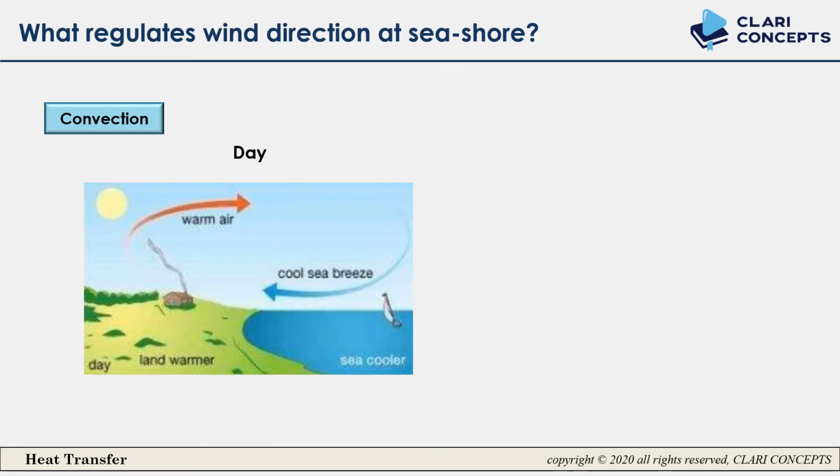As the temperature increases, the density decreases and they move upward. So warm air will move upward, and someone needs to come downward. The molecules closer to the sea will move towards the land, and this is how a clockwise current is generated.